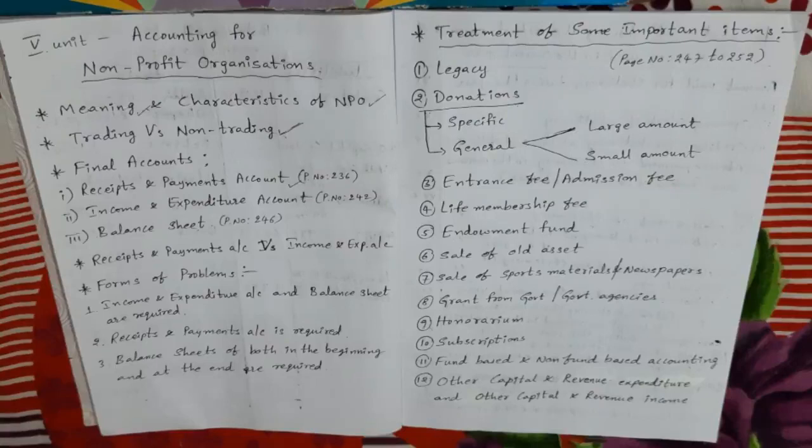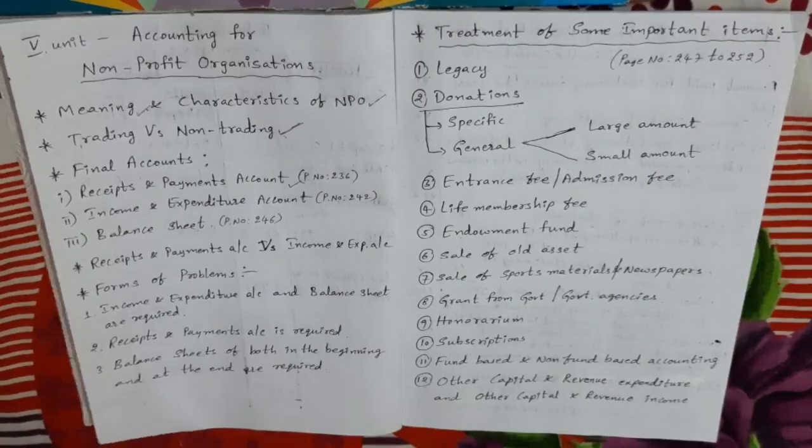What are the features of receipts and payments account? Here, the receipts and payments account is in the nature of a real account. That means receipts are recorded on the debit side, because in case of a real account receipts are debited. Next, payments are recorded on the credit side, because in case of a real account payments are credited, so all the payments are recorded on the credit side.